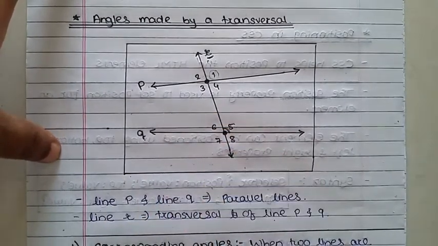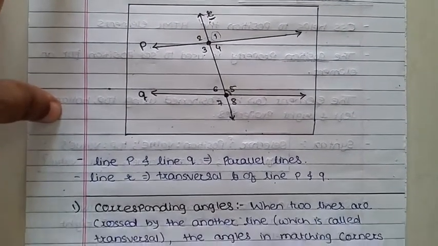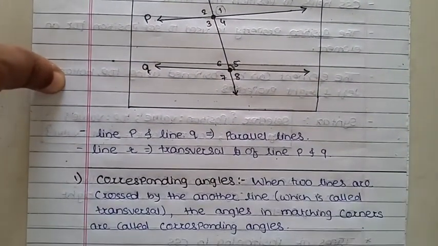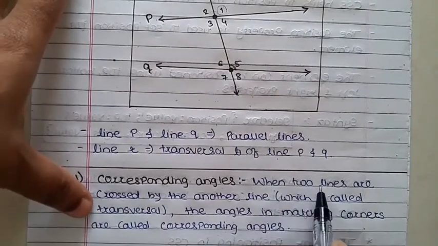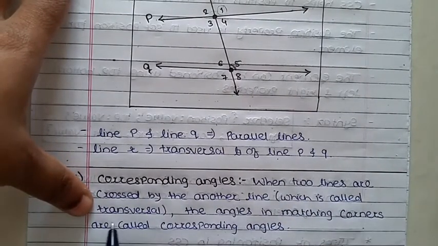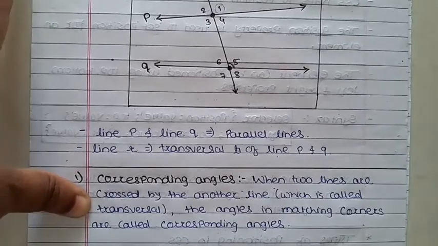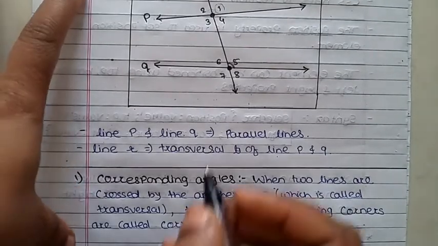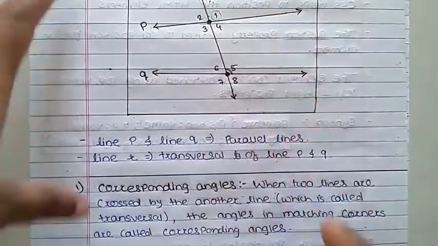Next, what are the types of angles? The first angle is the corresponding angle. When two lines are crossed by another line, which is called a transversal, the angles at matching corners are called corresponding angles. That means matching the corners, such as this one. Just observe in your diagram.